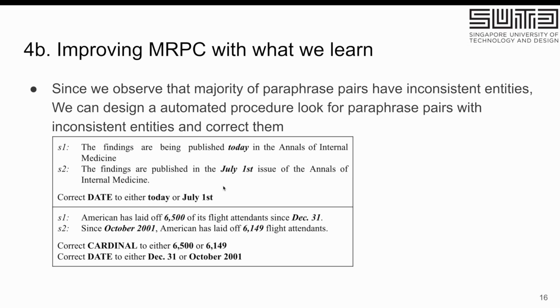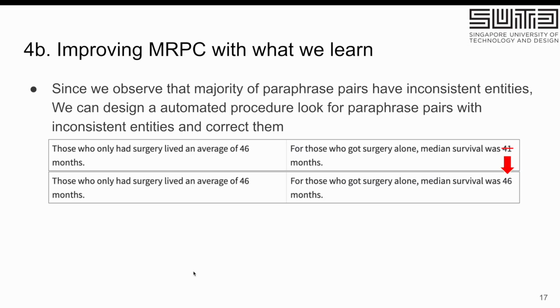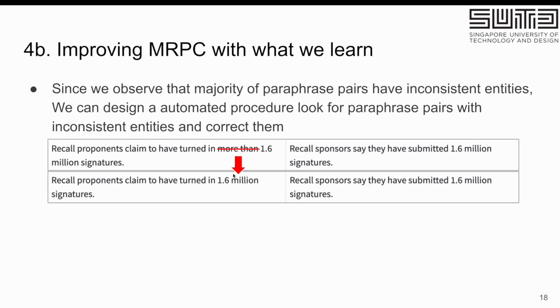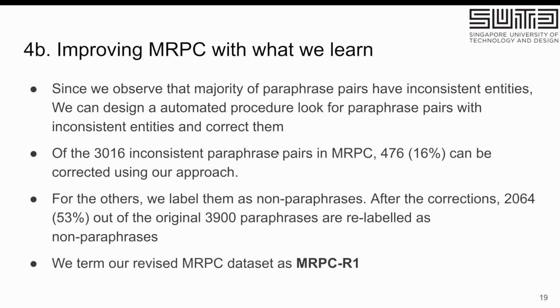So we do things like correcting the date and correcting the figures. So we are able to, for example, fix the inconsistency in the paraphrasing. And then for those paraphrases that we're unable to fix, maybe because the numbers or entities are not the same, so there's literally no way to fix it, we relabel them as non-paraphrases. So we fix about 16% of the original inconsistent pairs, and then we relabel the rest.